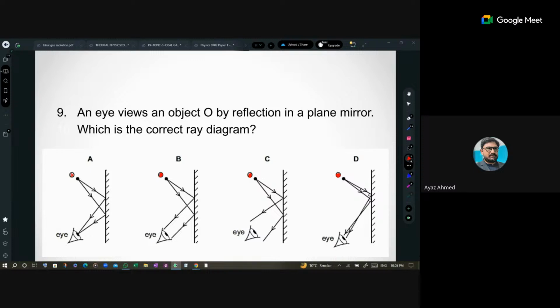Hassan, which option is correct? It's either A or D. And Ariba? I feel like it's D.